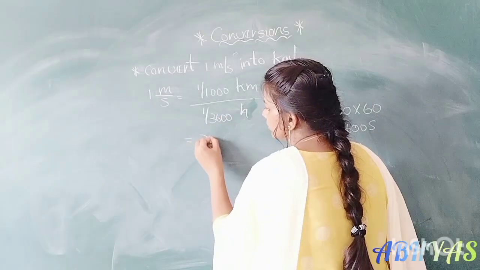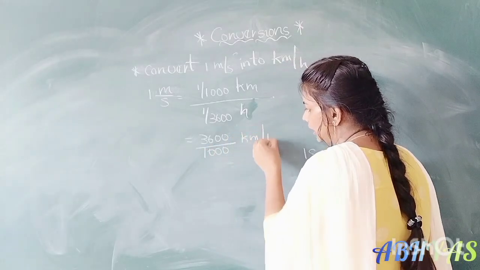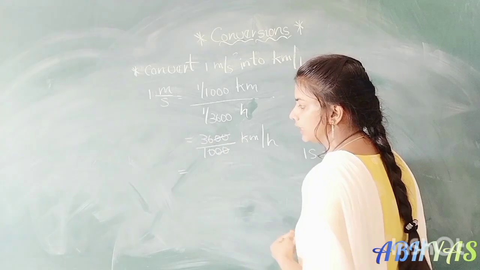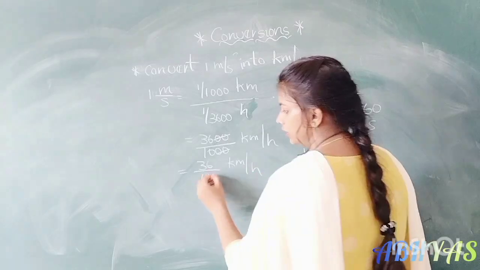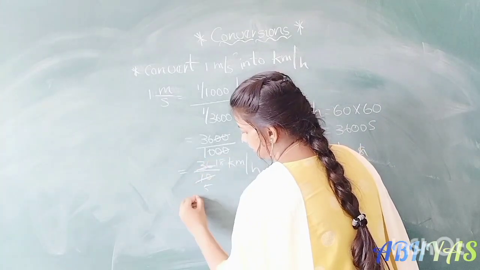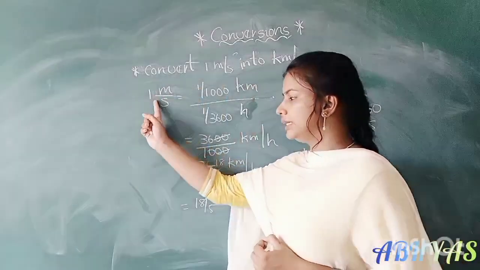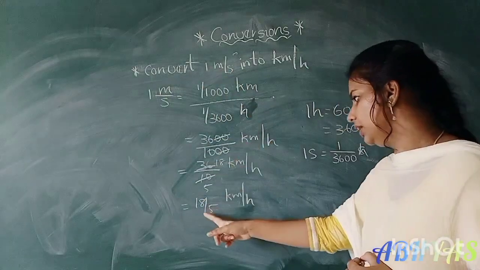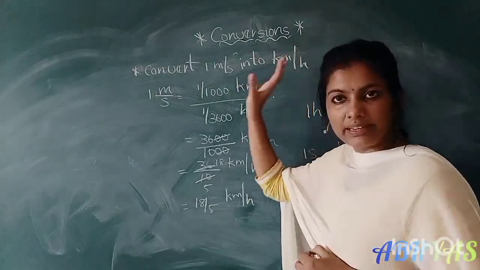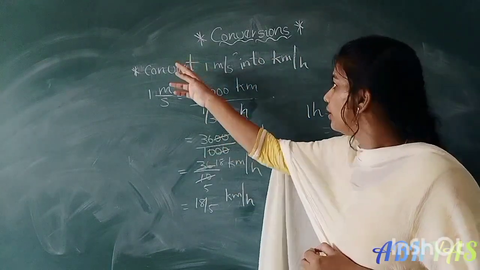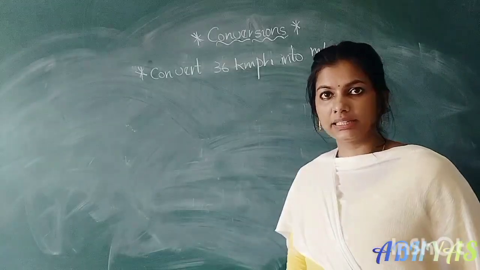So this means 3600 by 1000 kilometer per hour. So 2 zeros will cancel. 36 by 10 kilometer per hour. 2 5s are 10, 2 18s are 36, so 18 by 5 kilometer per hour. So 1 meter per second equal to 18 by 5 kilometer per hour. Okay. So if they give a fraction, you have to convert like this. You have to convert numerator separately and denominator separately.